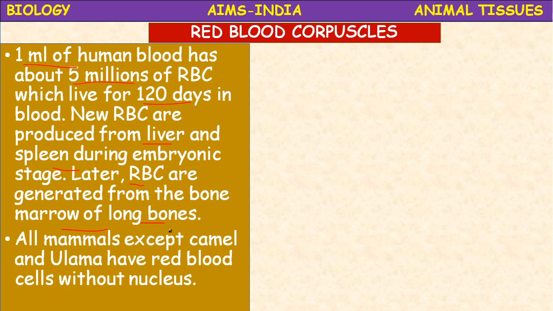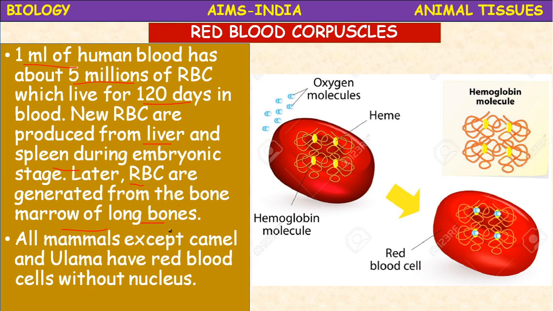In our blood also the nucleus is present. The premature RBC, newly produced RBC, possess the nucleus, but a mature RBC is enucleated. Enucleated means the nucleus is absent. See the picture here, an RBC. The main constituent of RBC is hemoglobin. It is made up of two parts, heme and globin.